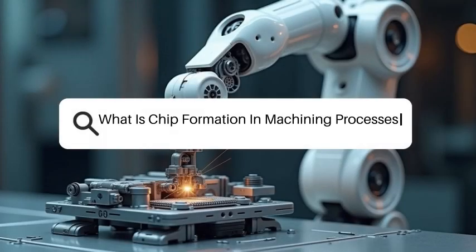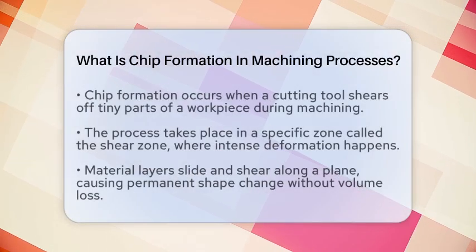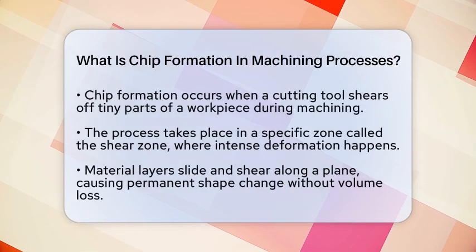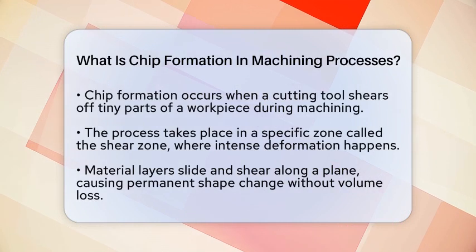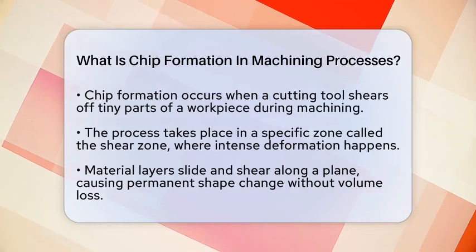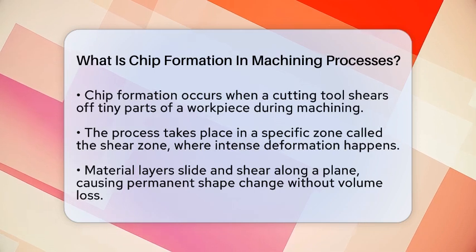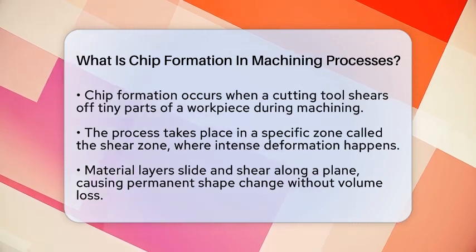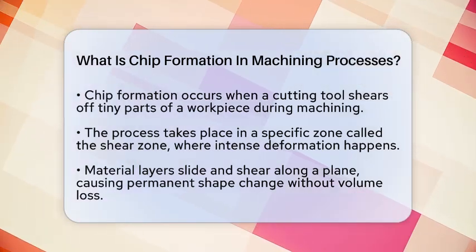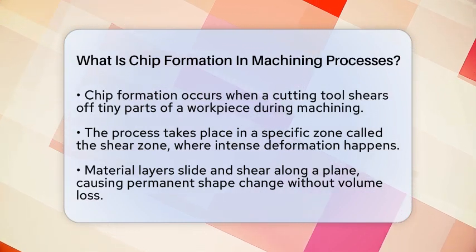What is chip formation in machining processes? Imagine slicing through a block of butter with a hot knife. The way the butter separates and forms pieces is similar to what happens during machining. When a cutting tool moves through a material, it causes tiny parts of the workpiece to shear off, creating chips. This process is called chip formation.